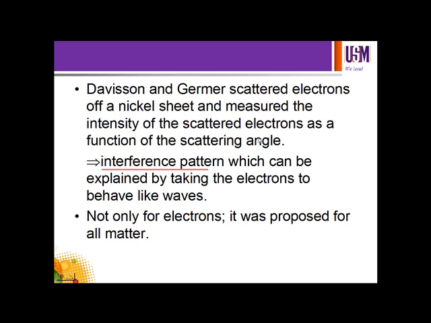If you look through some of the textbooks or even on the internet, you can see that the interference patterns by electrons are similar to the interference patterns of light or X-rays in crystallography using crystals.